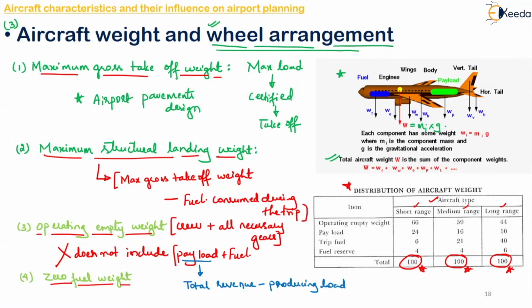So this is the distribution of your aircraft weight. Normally the fuel requirement of any aircraft can be divided into two categories. What are those? Your trip fuel and the fuel reserve. The trip fuel will depend upon how much is the payload, what is the altitude of travel, what is the speed of aircraft, the distance that has to be covered or traveled, the atmosphere condition and all. And coming to the reserve fuel, it will depend upon the trip length, the traffic condition, and the location of your alternate airports in case of any emergency landing and all, where it will be used.